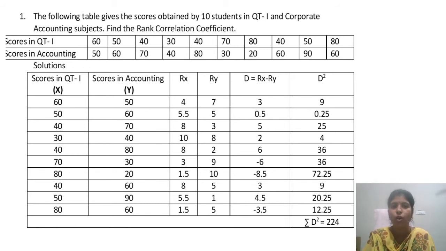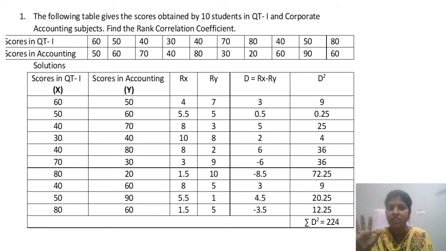In the same way, we do Ry based on the Y column, the scores in accounting column. The first ranking is 90, the second rank is 80, the third rank is 70, and the fourth and fifth ranks are repeated. It may be 3 times: 4, 5, 6, so we get 5. 5 is common.